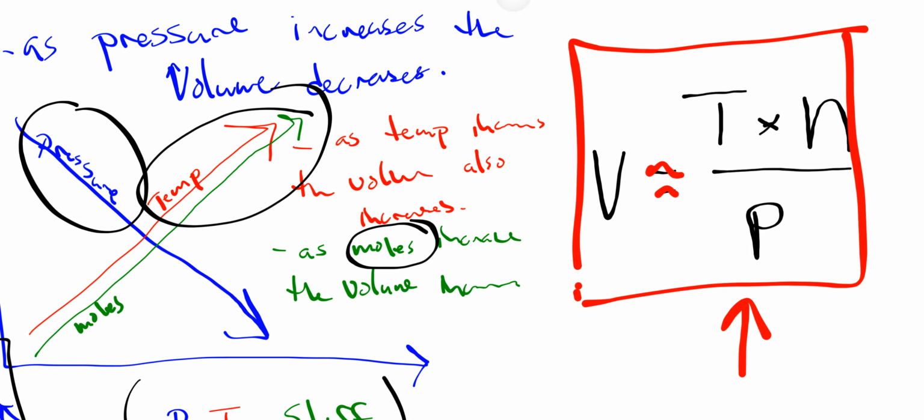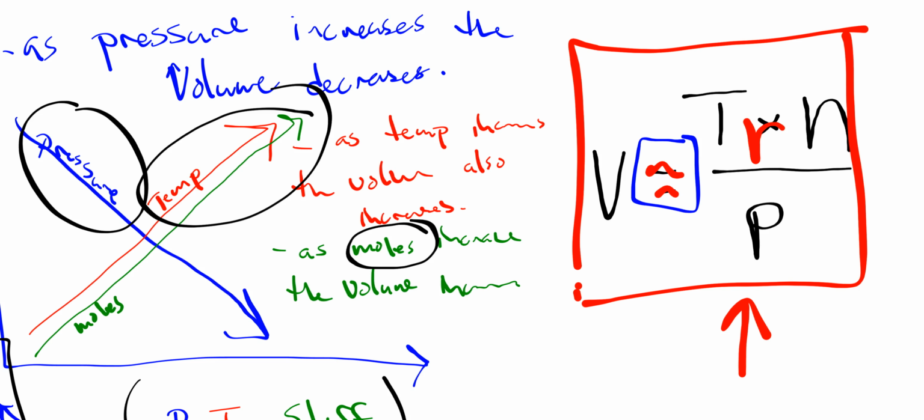Now, the only problem with this is this little squiggly isn't perfect. It means they're related to. So in order to get this to work, we throw in what we call a fudge factor. A fudge factor in science, and it's not something you would define, is something that we put in to make all the numbers talk to each other. In the gas law, this fudge factor, I'll put it in red, is what we call R. R is the gas constant that makes T, N, and P talk to each other.